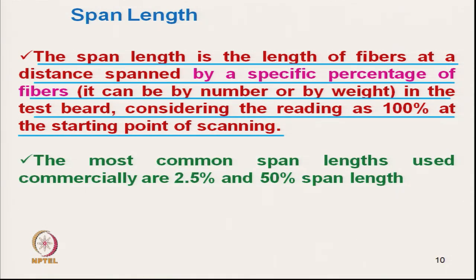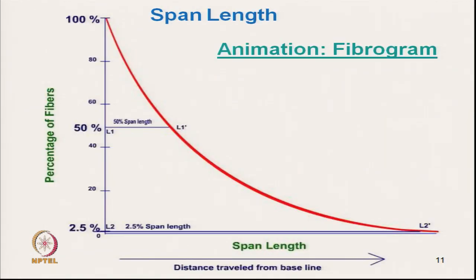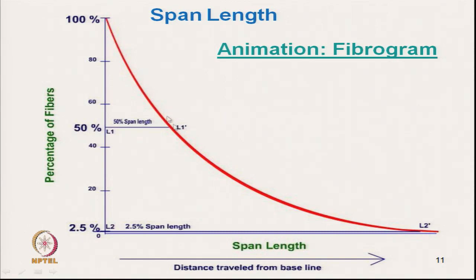The span lengths most commonly used commercially are the 2.5% span length and the 50% span length. Now, as we have already discussed, this is the type of curve we get. This is the fibrogram.